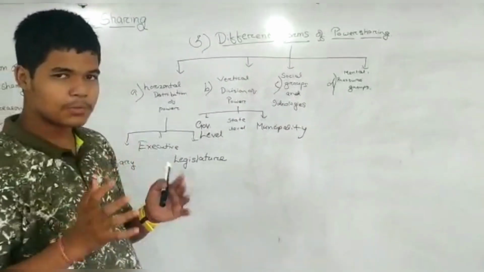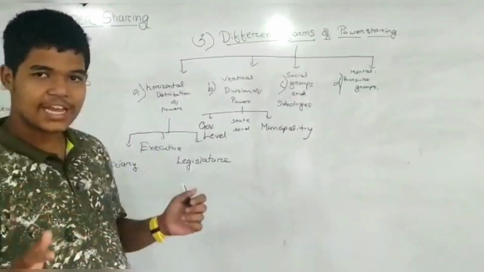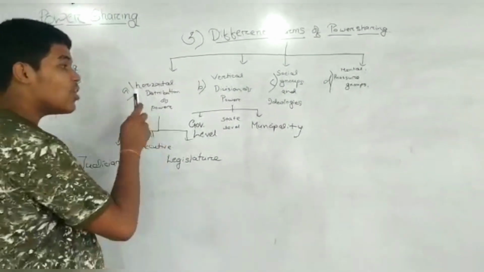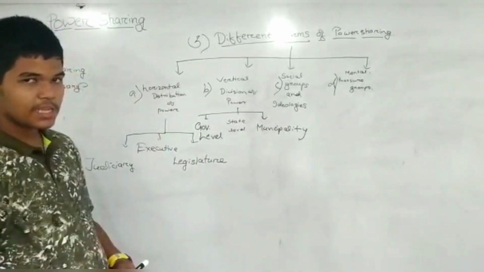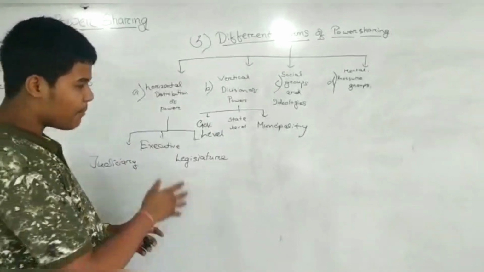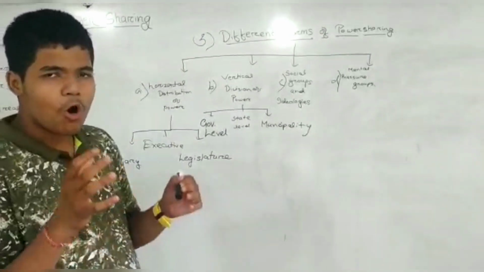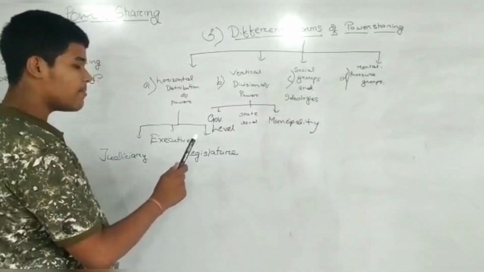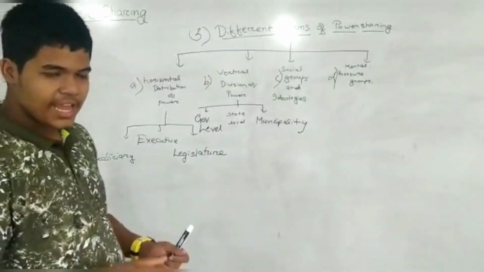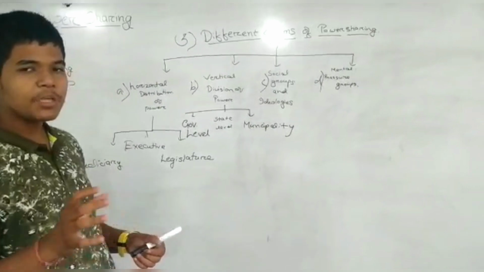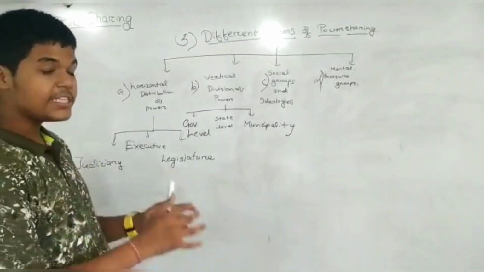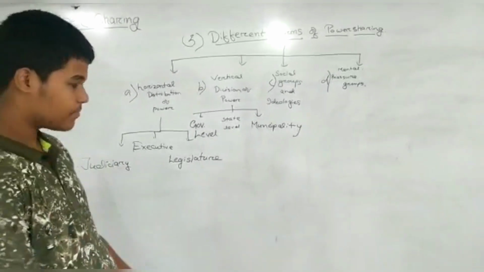So what are the different forms of power sharing? We have read in class 9, class 8, class 7. So the first form of power sharing is horizontal distribution of power. In this form, the power is being shared among different organs of the government, such as judiciary, executive and legislature. In this separation, none of the organs can exercise unlimited power and each organ checks the other.